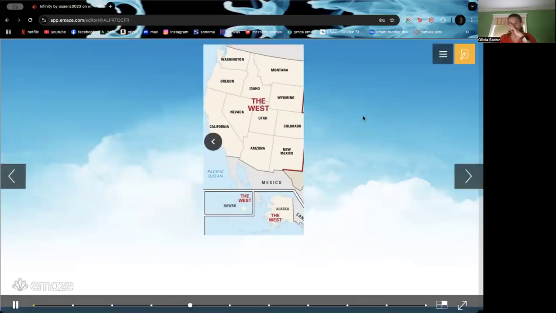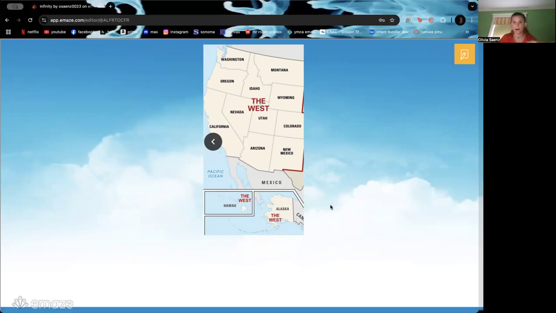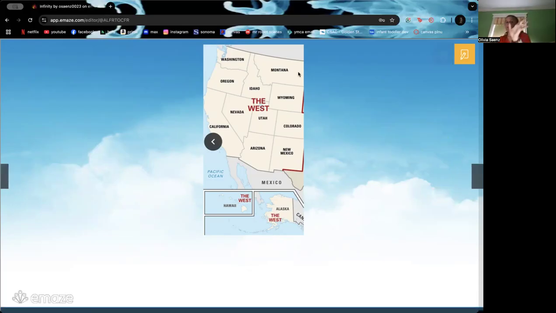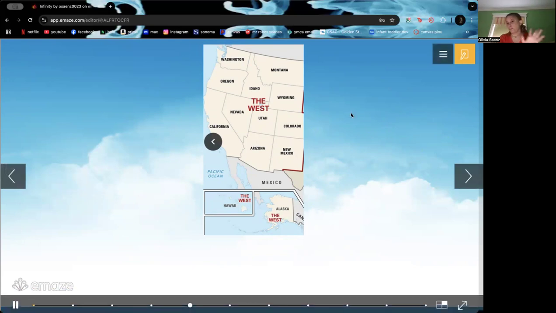So this is your map of all the states that we just covered. You can see Hawaii and Alaska on the very bottom that are just included there, and then all of these states. The Rocky Mountain Range goes right about in Montana and Wyoming, right about there at the very border on the right of the western states. Let's move on.